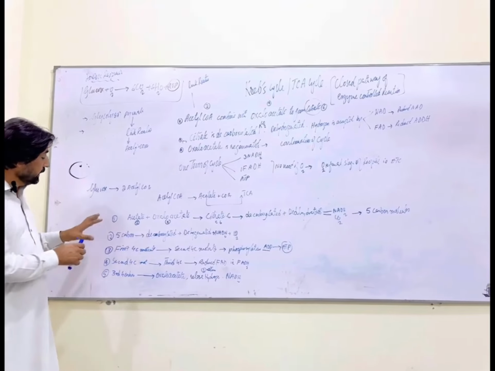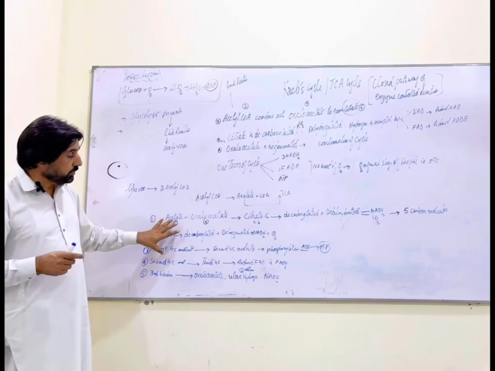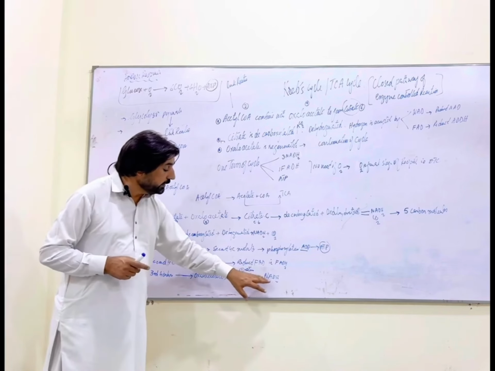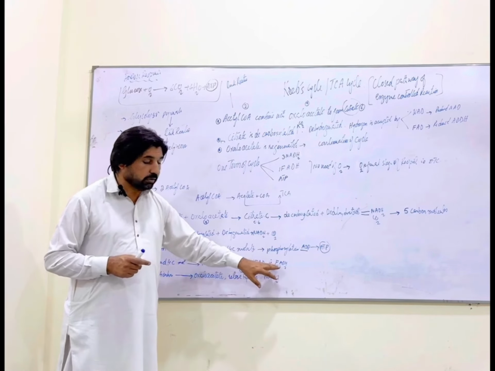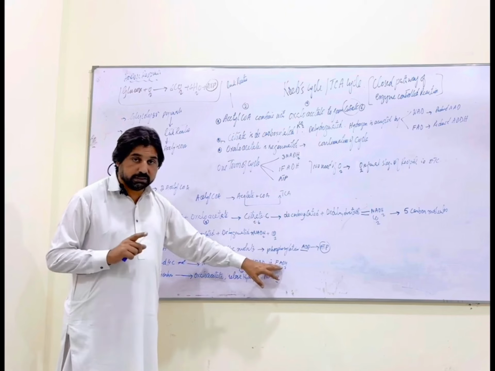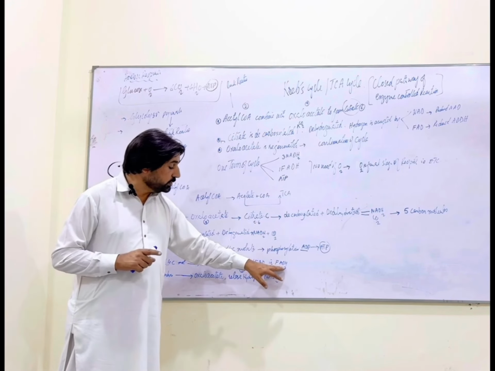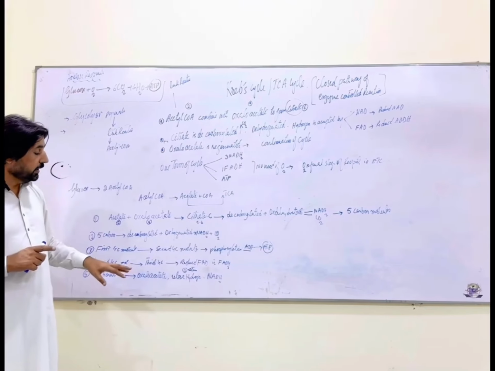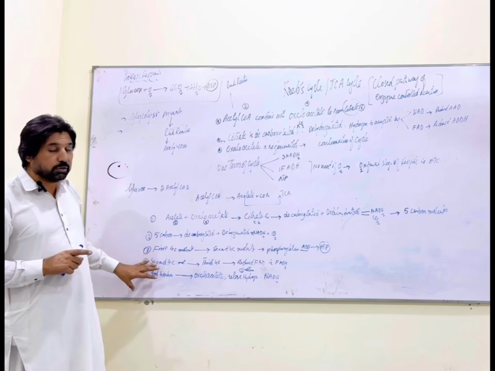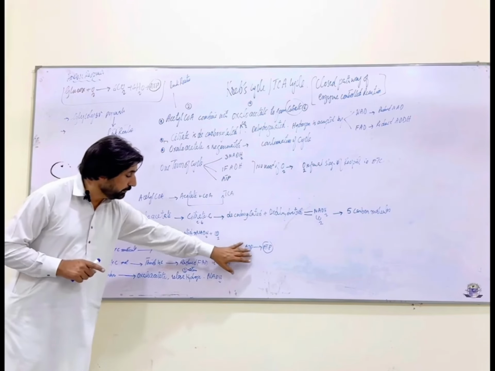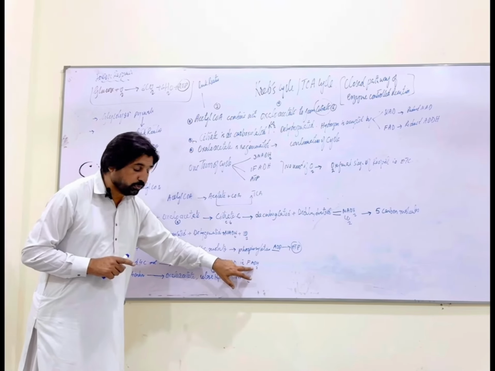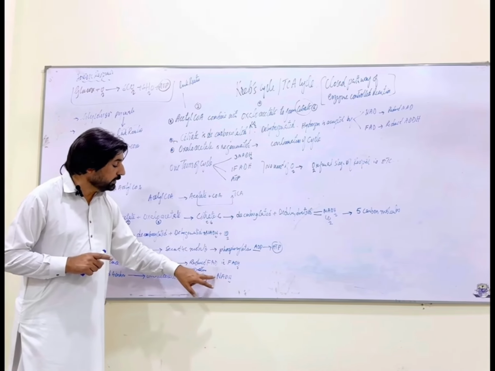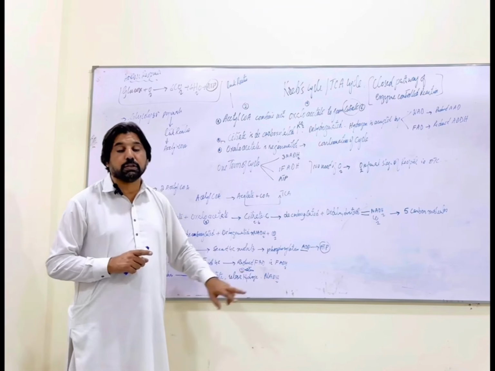Now we can say during the process of the T.C.A cycle, it would give us three reduced NAD molecules, one in each process, one reduced FAD molecule, and also one ATP. Now when the two acetyl CoA molecules are used up, they give us two ATP, two FADH2, and six NADH2 molecules.